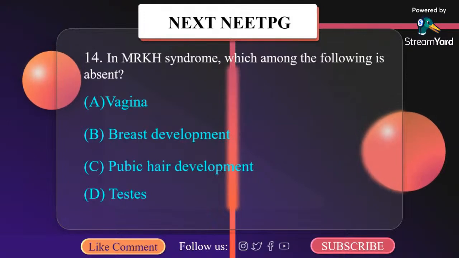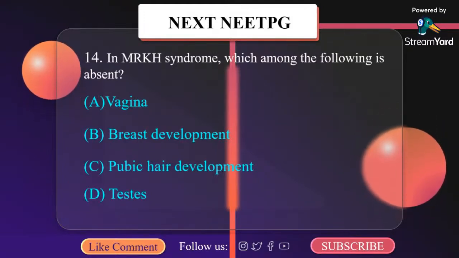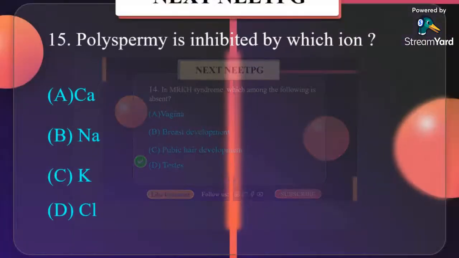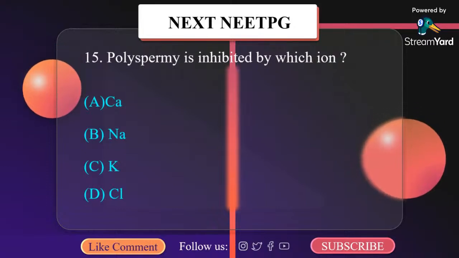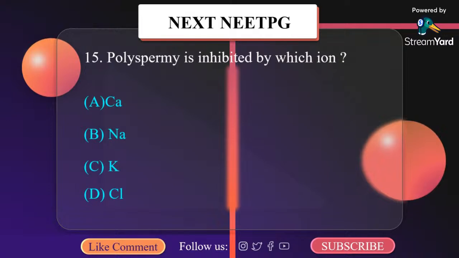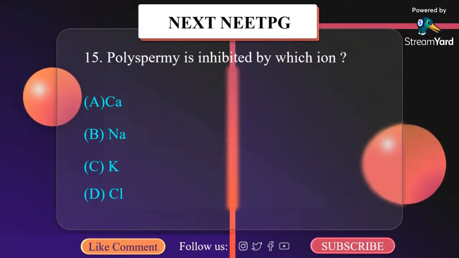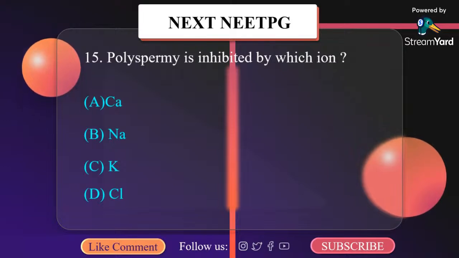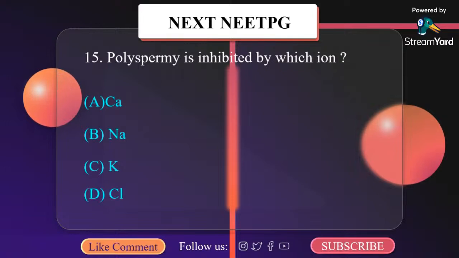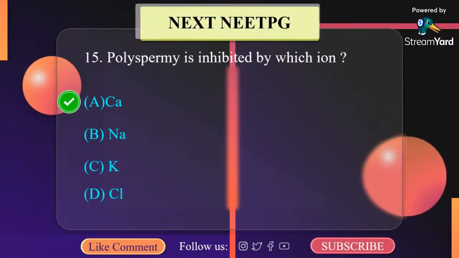In MRKH syndrome, which among the following is absent? A, vagina, B, breast development, C, pubic hair development, D, testis. It is testis that is absent. Polyspermy is inhibited by which ion? A, calcium, B, Na, C, K, D, Cl. The calcium wave amplifies the local signal at the site of sperm-oocyte interaction and distributes it throughout the oocyte cytoplasm. The increase in calcium concentration is the signal that causes the oocyte to resume cell division, initiating the completion of meiosis II and setting up the development program that leads to embryogenesis.